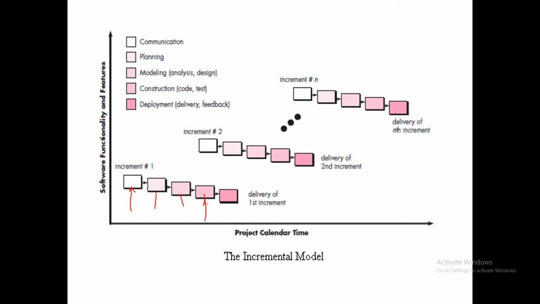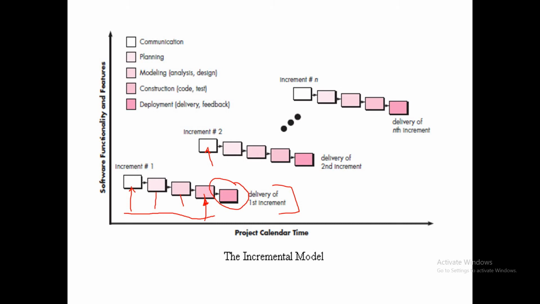When you have started the construction for the first module, immediately another team starts with the communication of the next module. Once you finish with this increment, you have developed a complete software product related to one particular functionality. At this stage, you can do the delivery of the first increment.